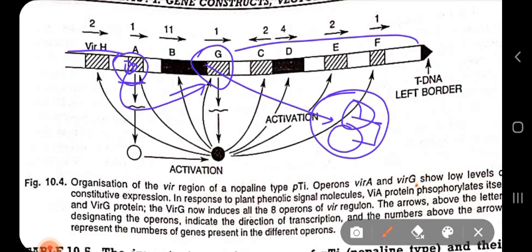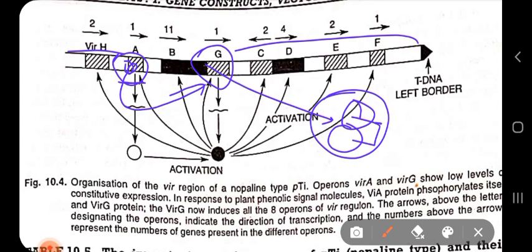So, simple thing: VIRA is an autokinase. It is a receptor for acetylserine. When acetylserine as a ligand comes and binds from the wounded site, VIRA gets quickly activated. It has a tyrosine kinase activity, oh sorry, it has an autokinase activity. It quickly phosphorylates the VIRG. VIRG, after phosphorylation, forms a dimer, and now this activated VIRG induces expression of all the other 7 VIR gene operons, right?